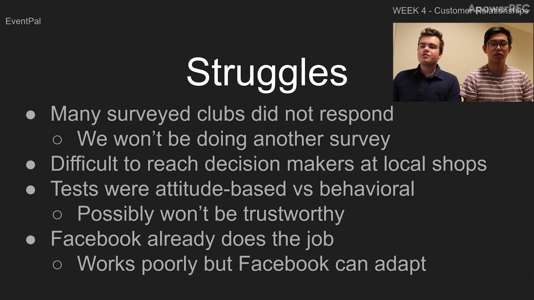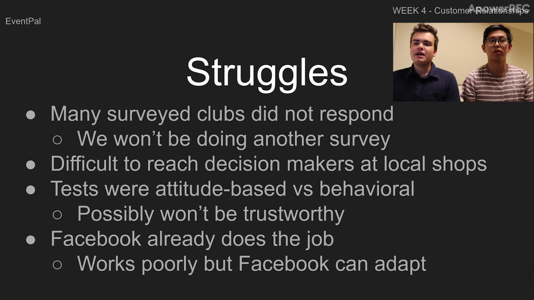So the struggles for this week are that it's really hard to get clubs to answer the surveys, and also it will be difficult to reach decision makers in local shops because you're often confronted by the salesman or the saleswoman. We also have a test that is attitude based and not behavioral, so we have to question the result. And finally, Facebook already does the job and it can adapt today, so we have to focus on this.